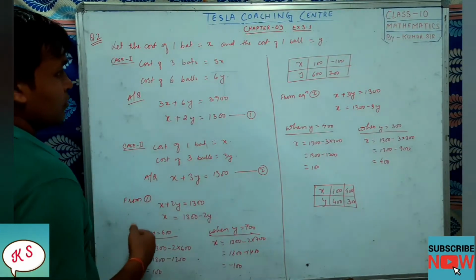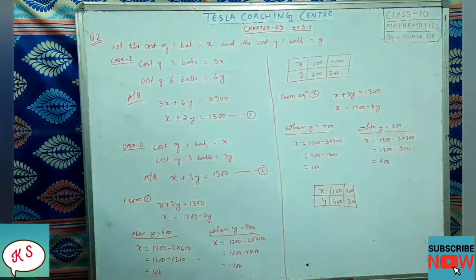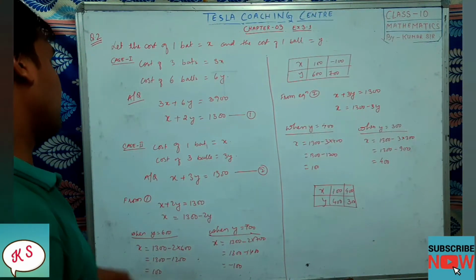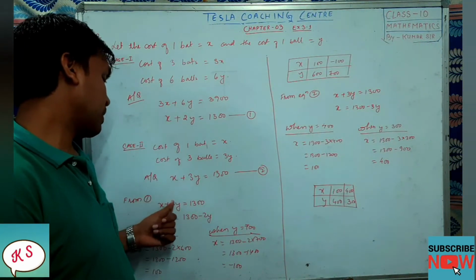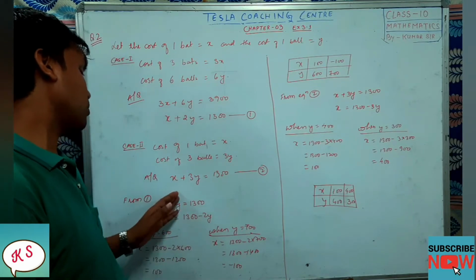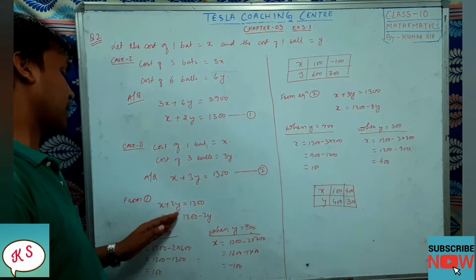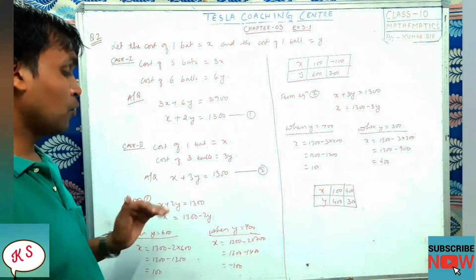Now from equation number 1, what we have to do is form points for the graph. From equation number 1, x plus 2y equals 1300. If I take this 2y to that side, then it will become x equals 1300 minus 2y.